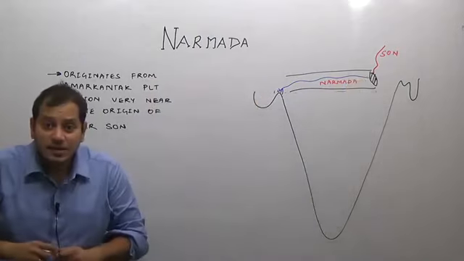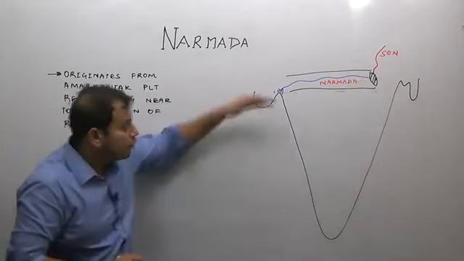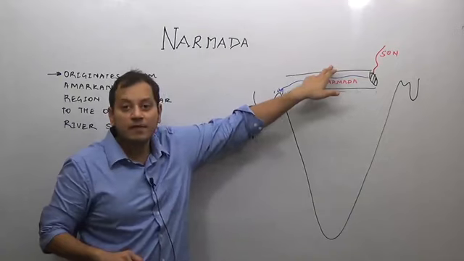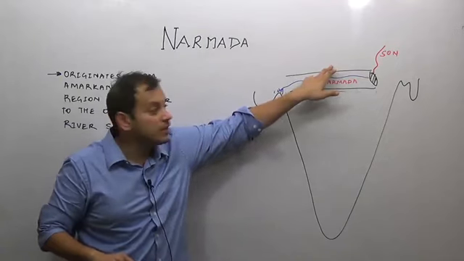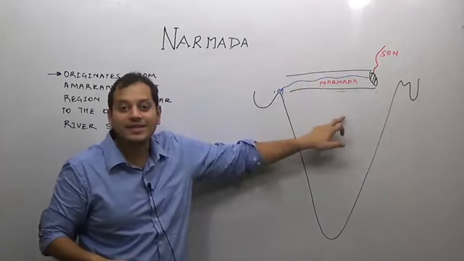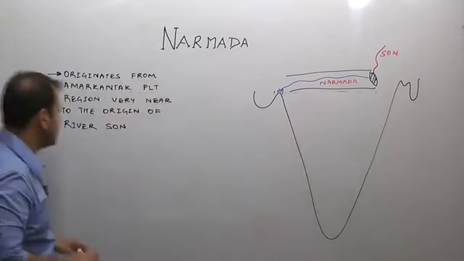The River Narmada, as you can see from the figure, flows through the rift valley which lies between the Vindhyas in the north and the Satpura mountains in the south.